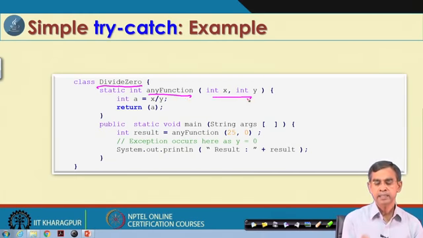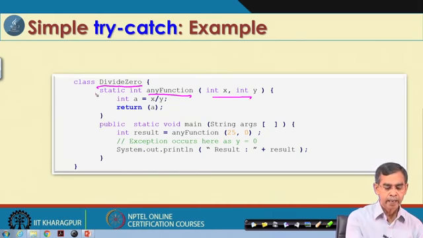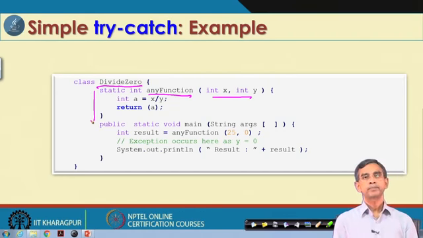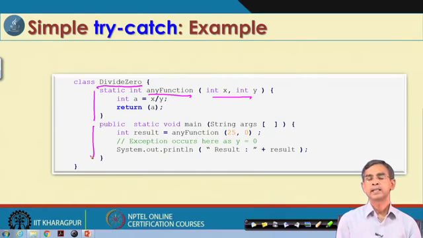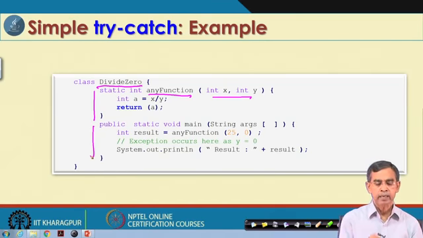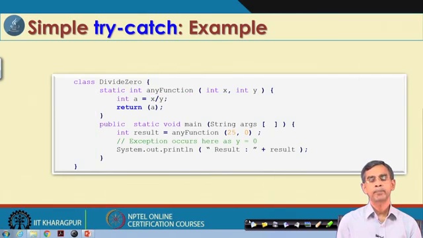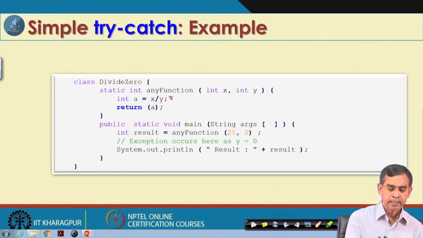This has two arguments, integer x and integer y, and here is the code. This is the main method, declared there. Now, we can see where the source of error is in this program.